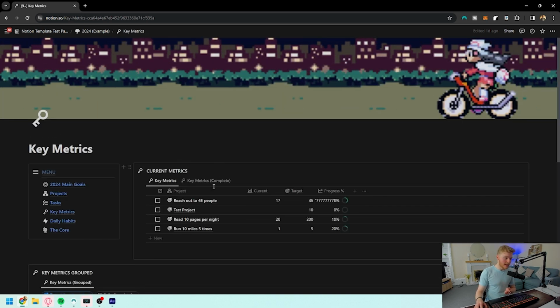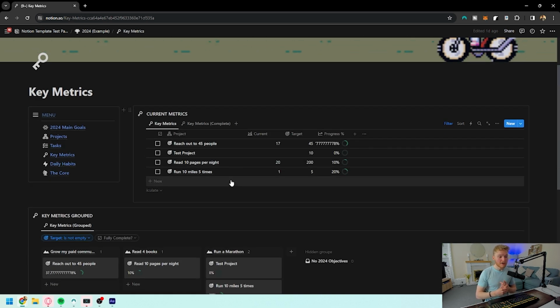Coming into the next area is something that we just talked about with the key metrics. There's going to be some projects that you have that are more related to metrics themselves. So again, right here, we've got the read 10 pages per night. That's something that would be related to a metric that you can actually track. Run 10 miles 5 times. Again, we've got something that we can track there.